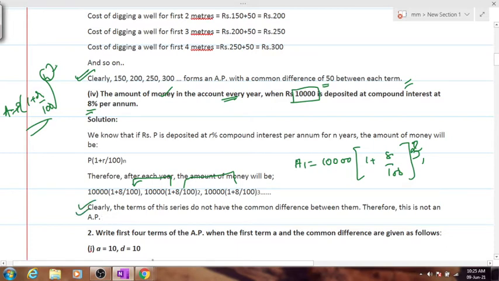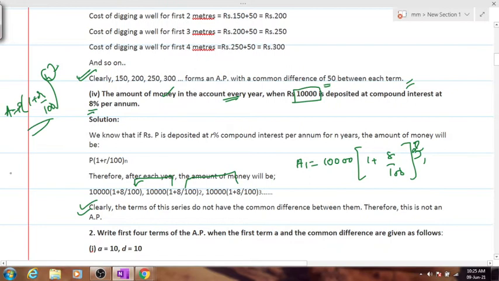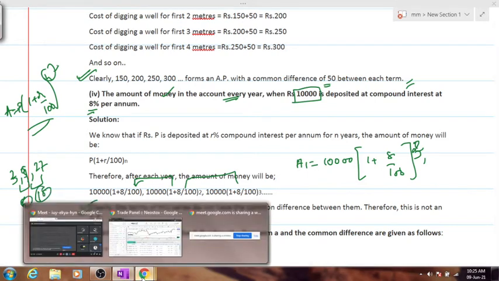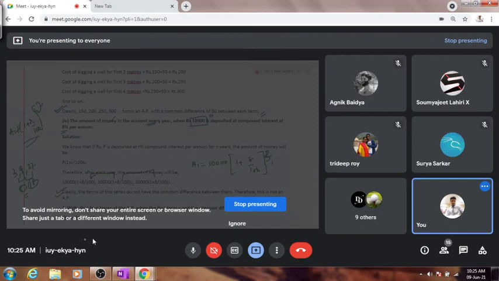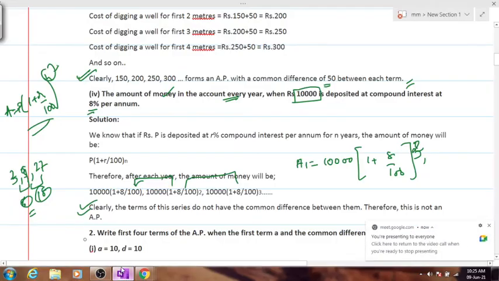Is it clear? You can understand this with a very small example. If I square something like 3, 3 squared is 9, and 3 to the power cube is 27. You cannot take the difference to be the same. Yesterday we did this thing, right? Simply see, the difference will never be equal when you are squaring things. Is this numerical clear? Yes or no?